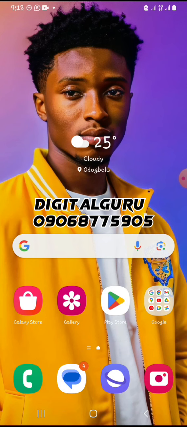And the second method is that if you don't want to use parallel space because you don't have two SIMs, it's only when you have two SIMs you can say, okay, let me use parallel space. If you don't have two SIMs, use your friend, your family, or your neighbor, or let somebody know about this data hack, and both of you will be using each other. I said this during our live chat on Telegram. When this one expires, that person will activate for you. When your own expires, you activate for her.